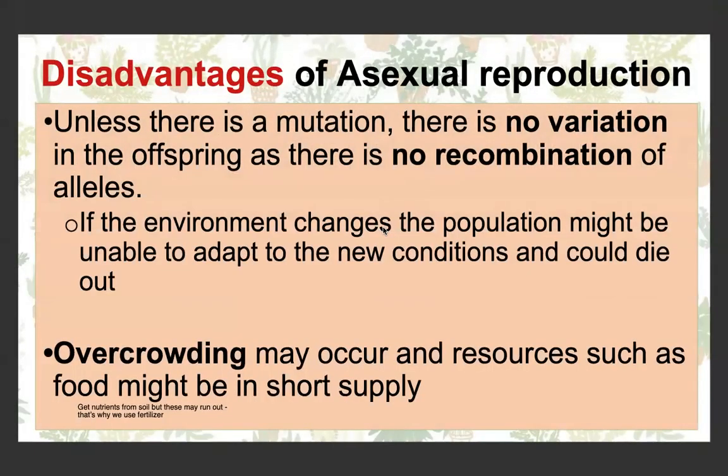Some of the disadvantages of asexual reproduction is that there's no variation unless there's a mutation. So in a changing environment, the population could be unable to adapt and they may die very quickly. And because asexual reproduction can happen so quickly, overcrowding may occur, which means that resources are in short supply.